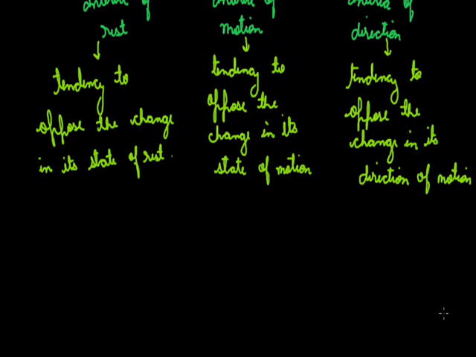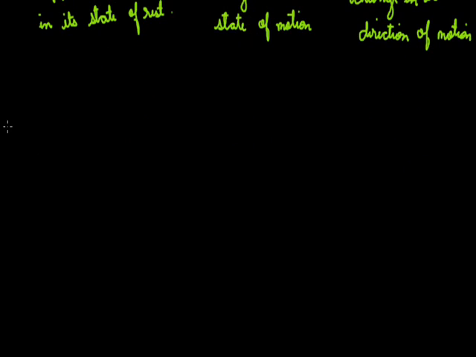Now the basic thing which we have discussed is inertia, and now we will discuss the statement of the law of inertia. Its statement is: every body remains in its state of rest or of uniform motion in a straight line unless it is compelled by some external force.